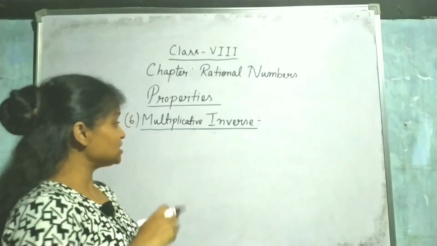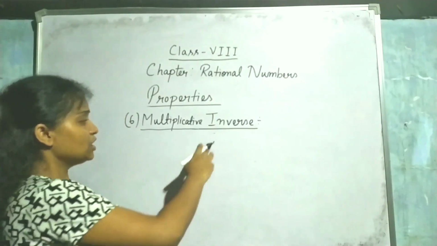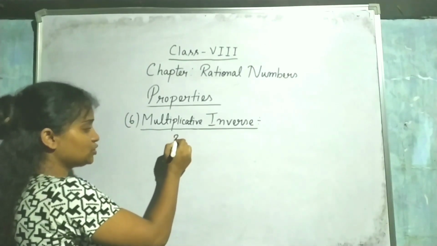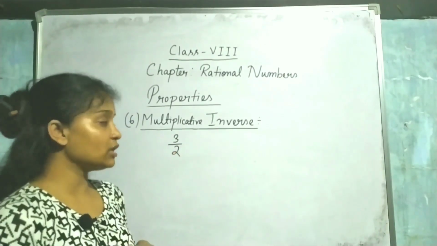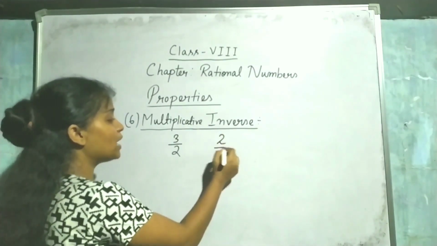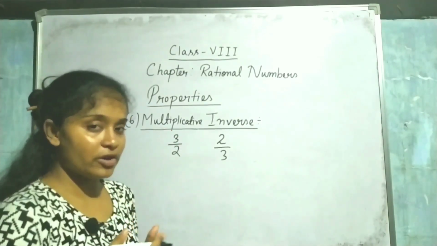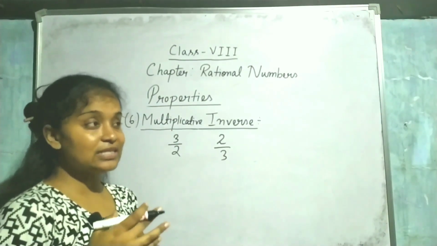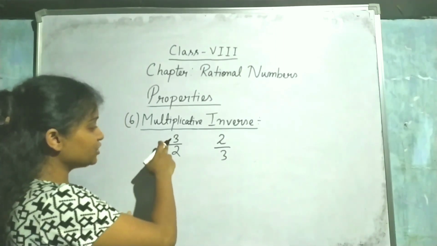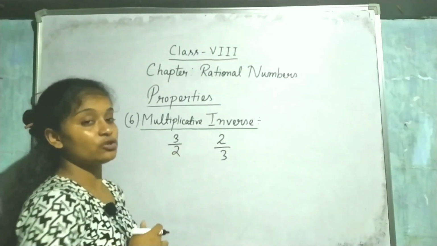The next property is multiplicative inverse. Now what do you mean by multiplicative inverse? If you take the number 3 by 2 and I ask what is the multiplicative inverse of 3 by 2, then it becomes 2 by 3. That means you have to write its reciprocal. 3 by 2's reciprocal is 2 by 3, and they are multiplicative inverses of each other.